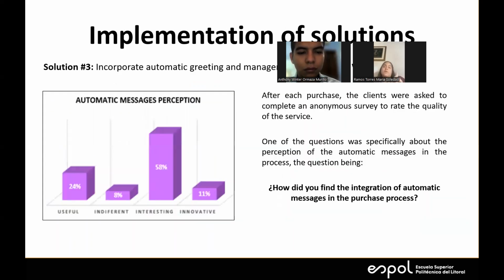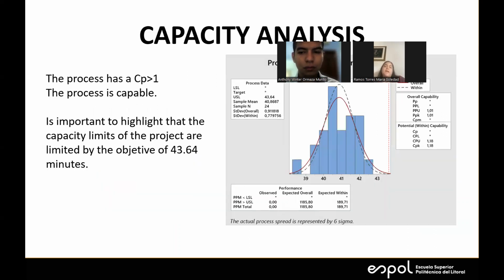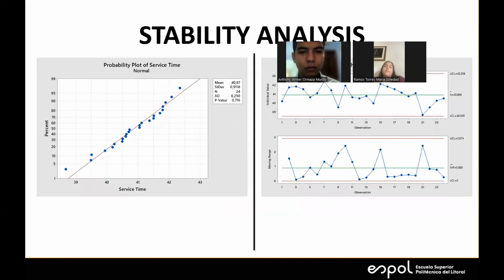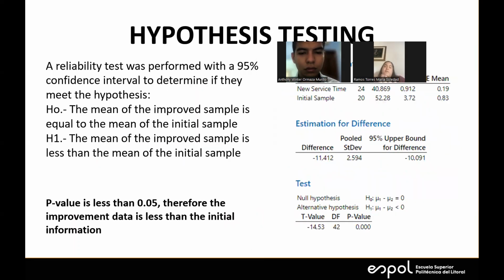Some data that we realized from the automatic measurement perception, because we did a little survey for the clients, because this type of solution was not so easy to get how much the perception of the client was. So we did a survey. We have here the capacity analysis of the data, the after data. Now we have that the Cp is more than one, so the process is capable. It's important to highlight that the limits of this process were made based on the principal objective of our process, that was 43.64 minutes. In the stability analysis, we can say that the variables are normal, the data is normal, and that it is capable and stable.